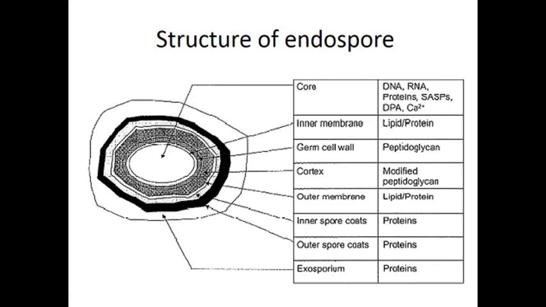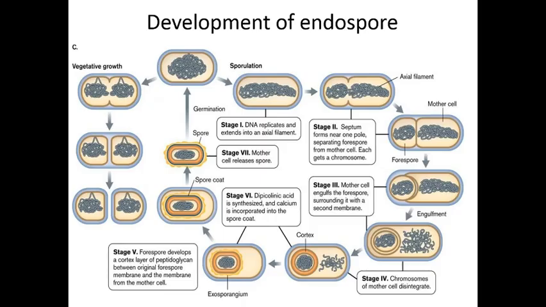But not each and every endosporic bacterium is able to produce this outermost exosporium structure. Some bacterial species are able to develop the exosporium structure, but in some bacterial species this exosporium structure is not there. Okay, so this is all about the structure of the bacterial endospore. Now we are going to discuss how the bacterial endospore develops inside the bacterial cell. So we can see how the bacterial endospore forms inside the bacterial cell.